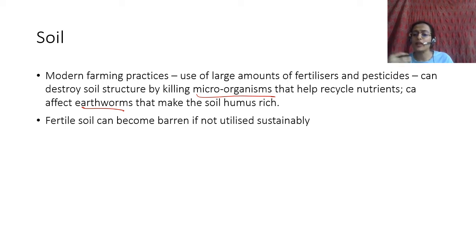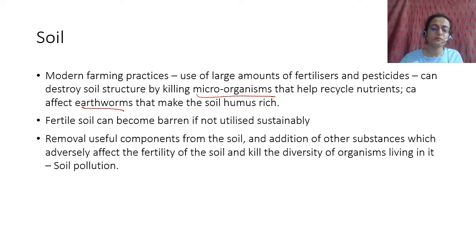What is barren? Barren means nothing will grow on it, right? So you have to make sure that there is fertile soil. When farming happens, you have to ensure that between two crops there is some amount of time or certain things to ensure that the soil retains its fertility.